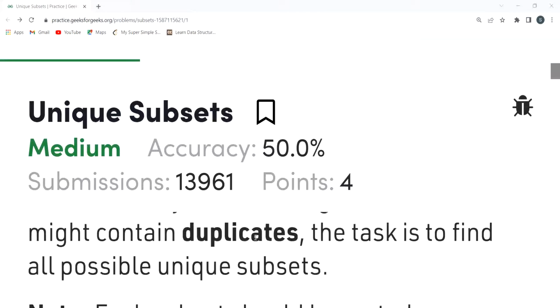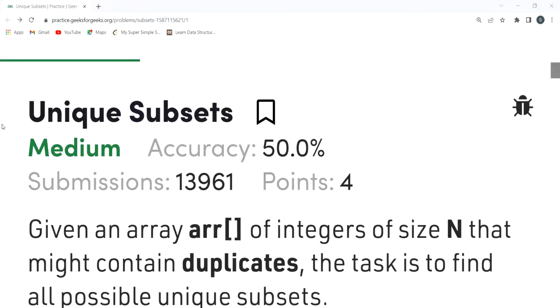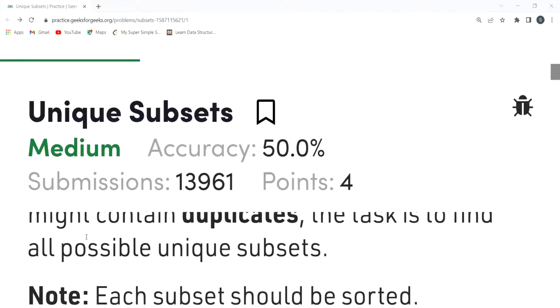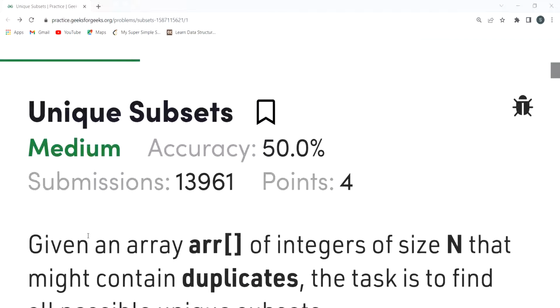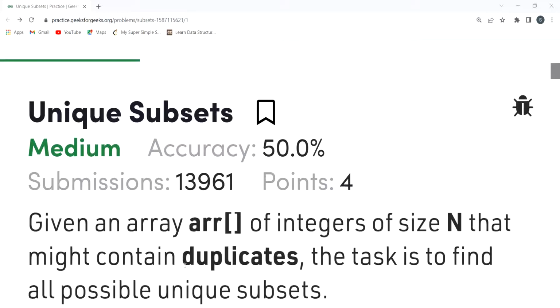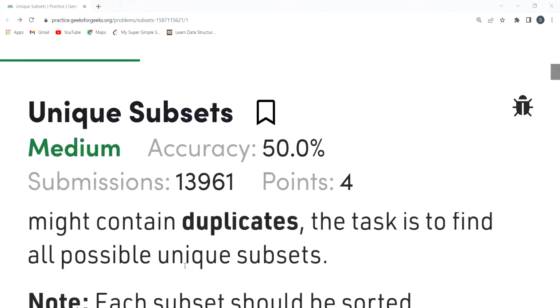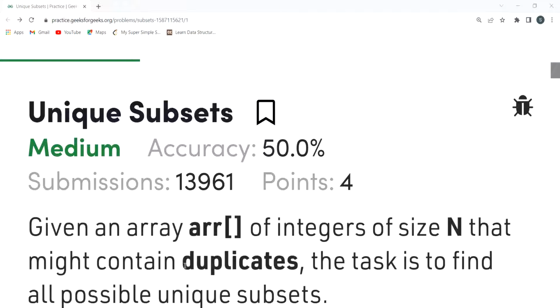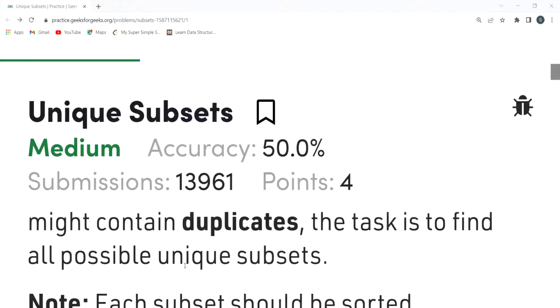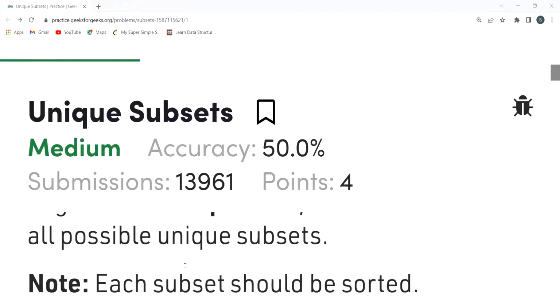Unique subsets. This question has been asked in multiple companies multiple times, so obviously this is a very helpful question for you. The question says, given an array ARR of integers of size n that might contain duplicates, the task is to find all possible unique subsets. In the array that is given to you, there can be duplicate values as well, but you have to make sure that you find out the unique subsets. They should be unique. There should not be duplicate subsets.